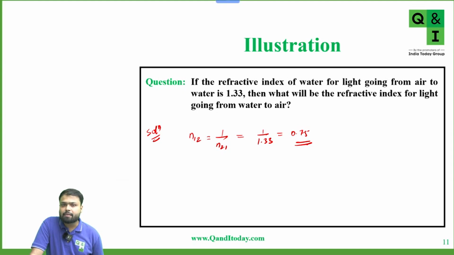So in the first case, light is going from rarer to denser medium, so refractive index of denser medium is more, so speed of light is less. That's why in the first case refractive index is 1.33. But in the second case, light is going from water to air, that means from denser to rarer, so it will bend away from the normal. That means speed of light will increase, so refractive index will be less with respect to the first case. Yes or no? That's why here the refractive index is 0.75 and in the first case refractive index is 1.33.